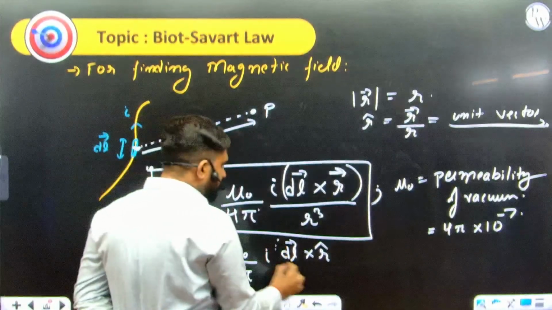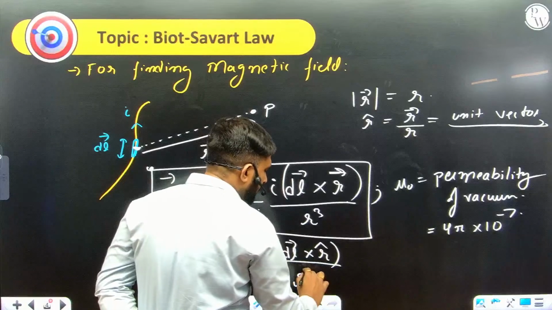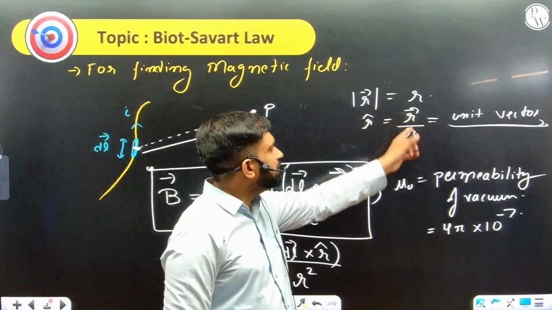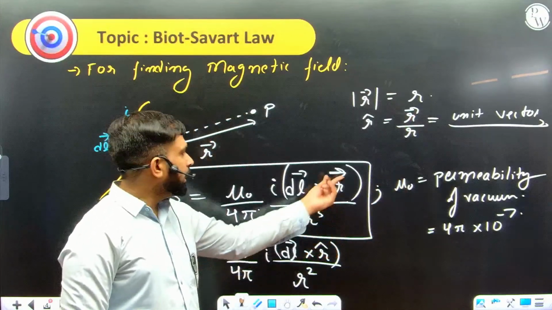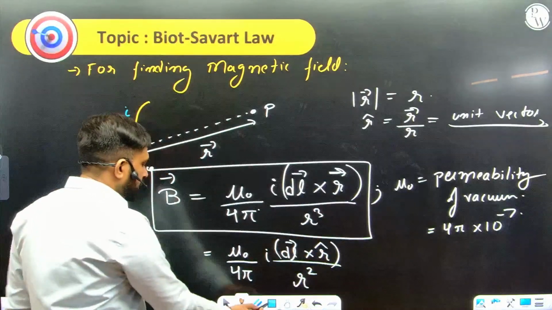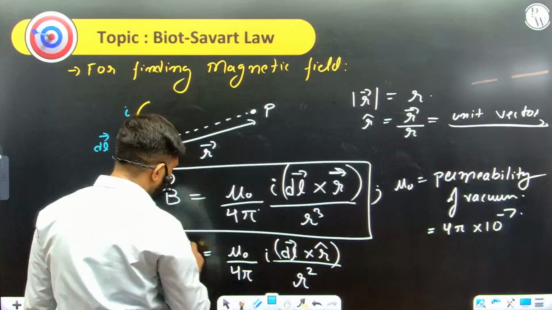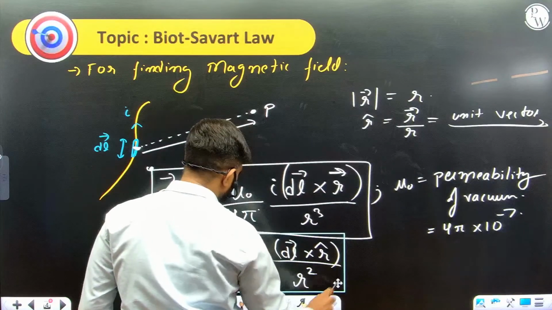So if I write I dl cross r, then in the denominator it will be r square. Why? Because r cap is nothing but r by r. So I'll take one r outside, and r vector divided by r becomes r cap. So it is another form of your Biot-Savart law.